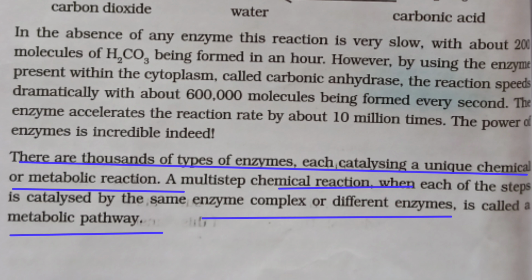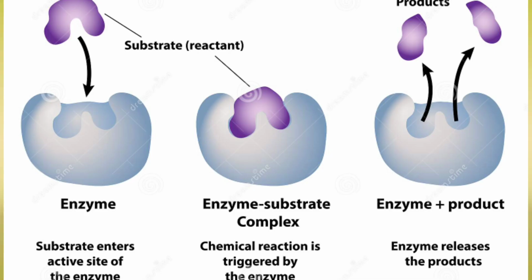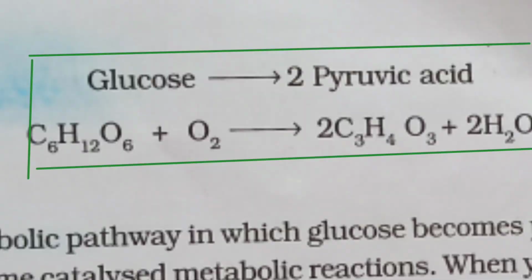There are many types of enzymes present, each catalyzing a unique chemical or metabolic reaction. A multi-step chemical reaction, when each of the steps is catalyzed by the same enzyme complex or different enzymes, is called a metabolic pathway. Example: glucose plus oxygen gives rise to 2 pyruvic acid plus H2O molecules.